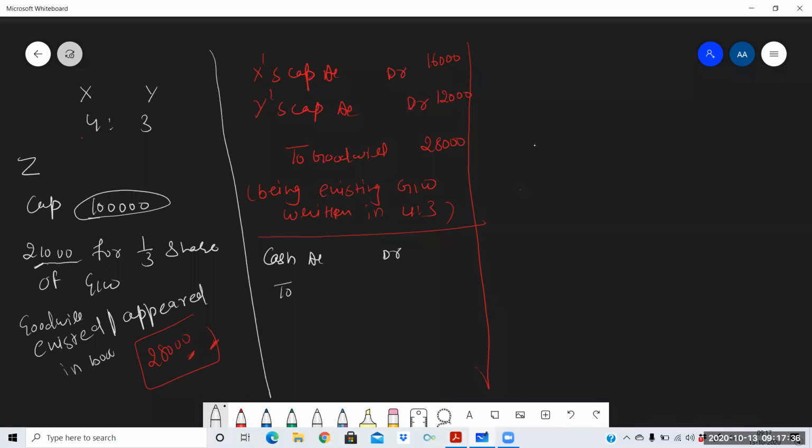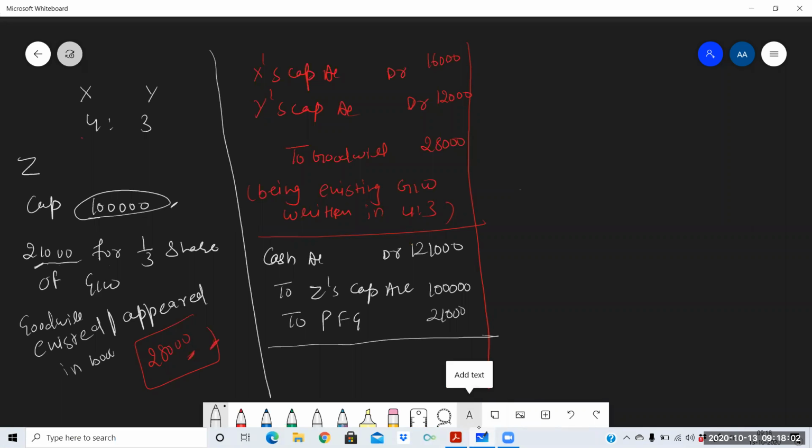Okay. Cash account debit to Z's capital account, to PFG, premium for goodwill. So what amount has he brought for capital? 1 lakh. What amount has he brought for goodwill? PFG 21,000. So it's 1,21,000. Narration being Z admitted. Third entry. Goodwill is brought in for compensating the sacrificing partner.